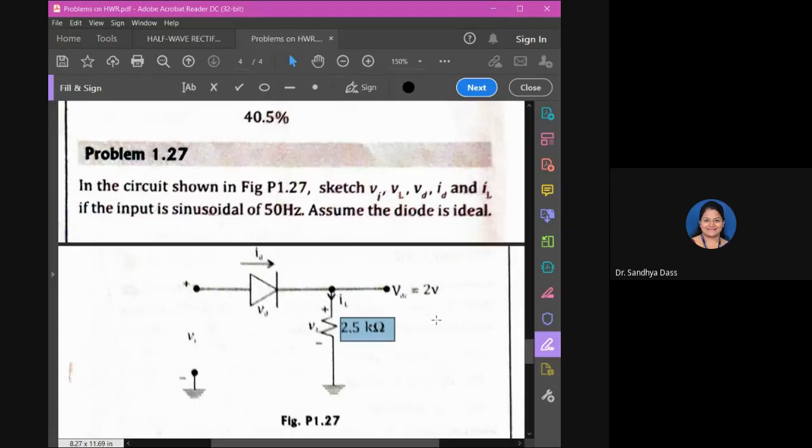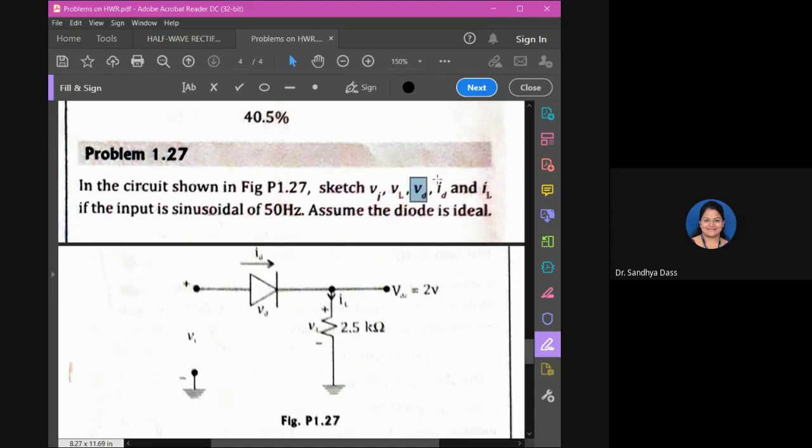Now plot the waveforms. What is asked? You have to sketch the waveforms. Fine, you have the values now. You have IM, you have VM. Plot the waveforms. Can you try sketching VI, VL, VD, ID, IL? VI is your input voltage. VL is the output, and you know the rectifier output, how it will be, right? And the peak value you've already calculated now.